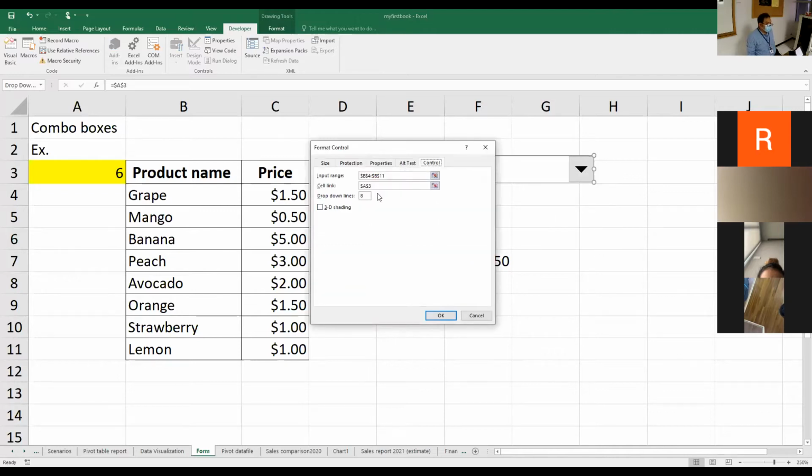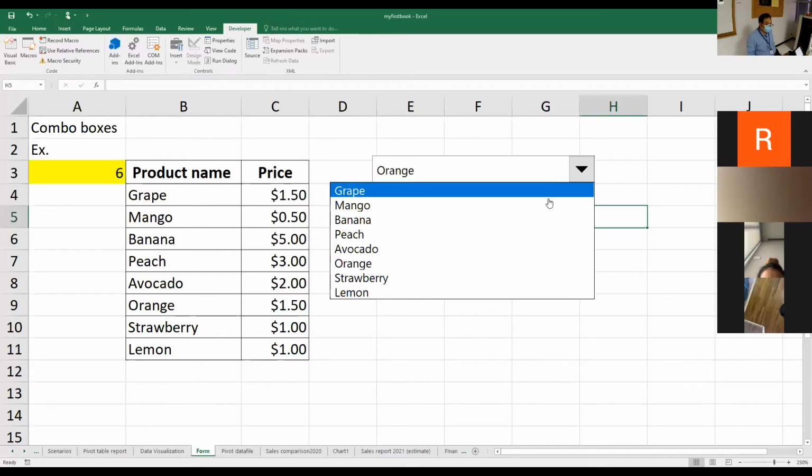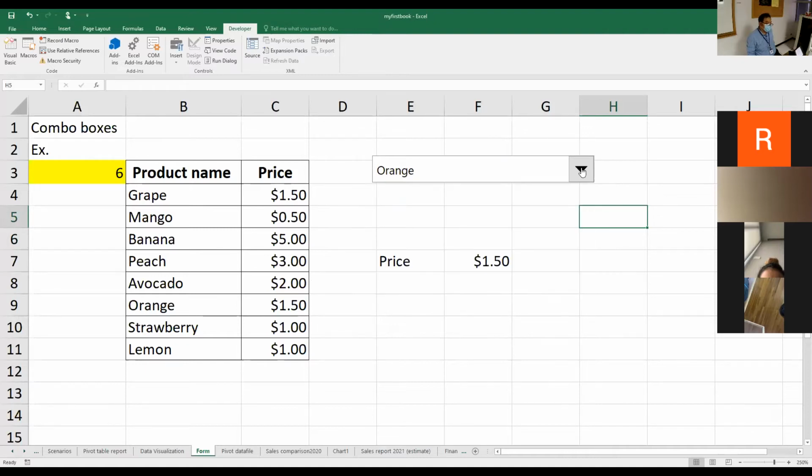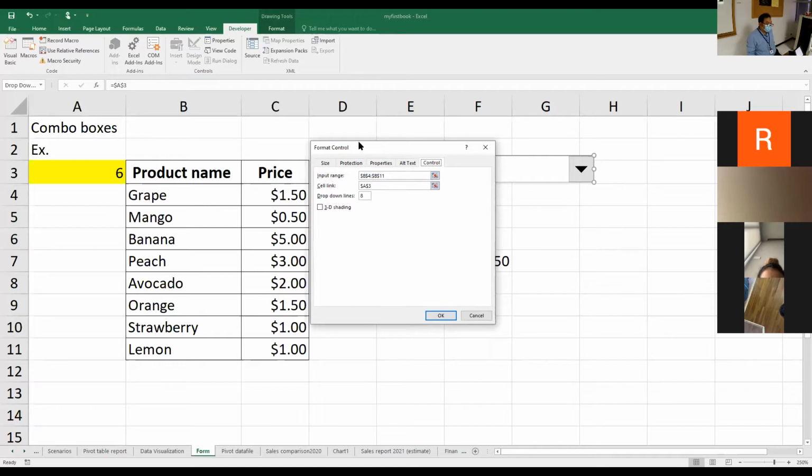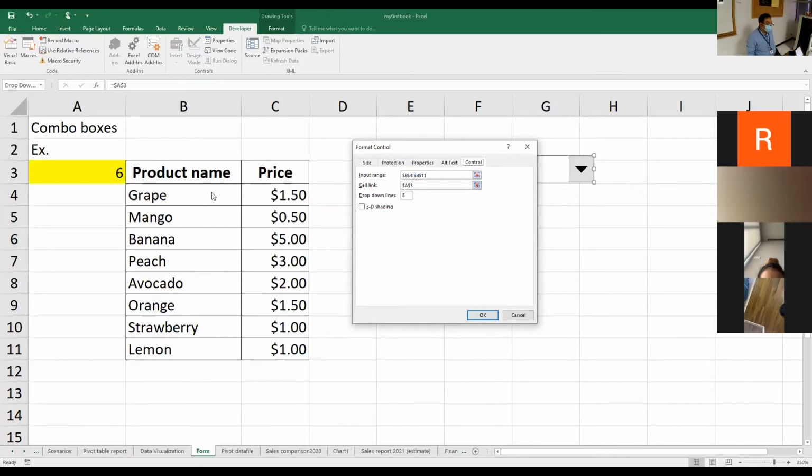All right, so the next thing is input range and cell link. Input range is the group of cells that consists of the values that you would like to display in this combo box. So in this example, in the Format Control, when you go to input range, we choose the values from grape to lemon. So these will be the values that we display on our combo box.